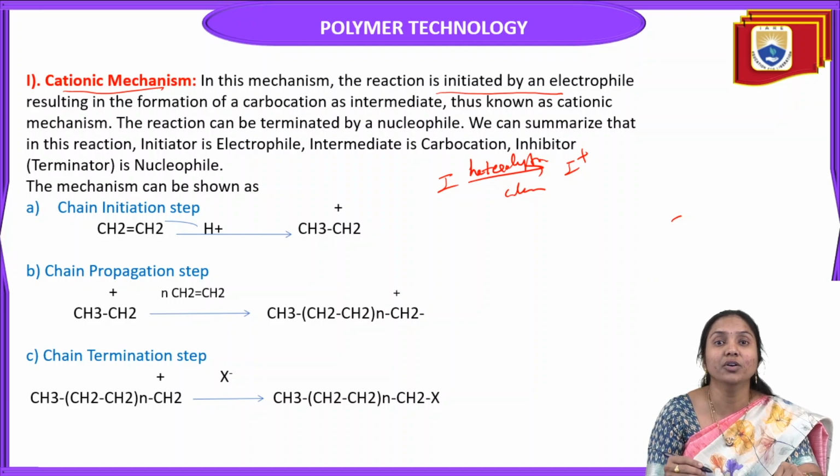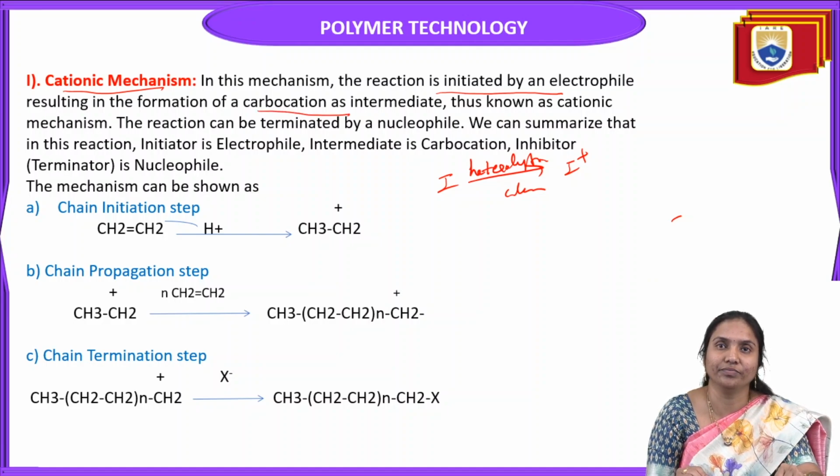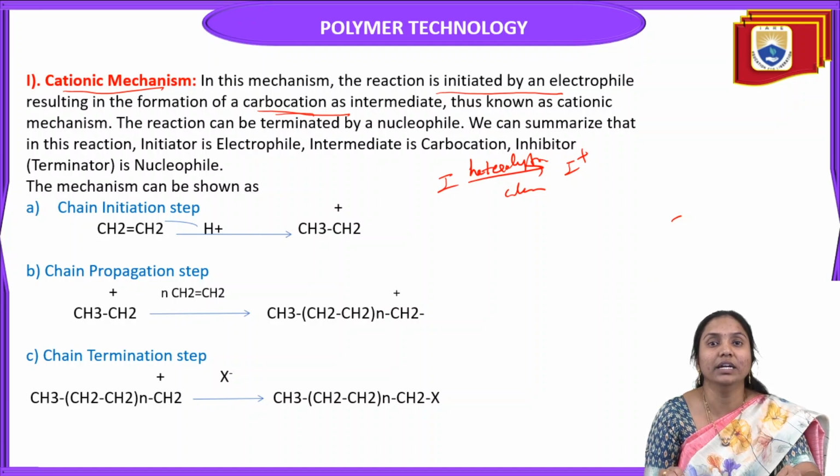This results in the formation of a carbocation as an intermediate in this cationic polymerization.